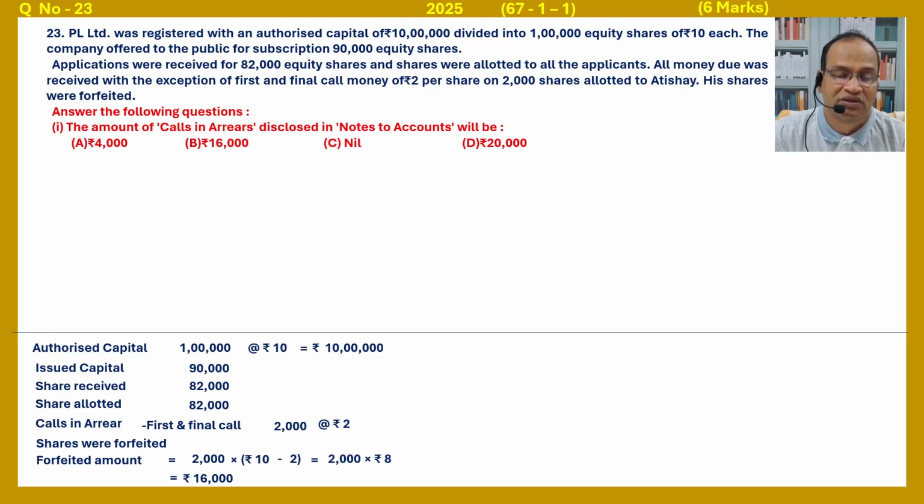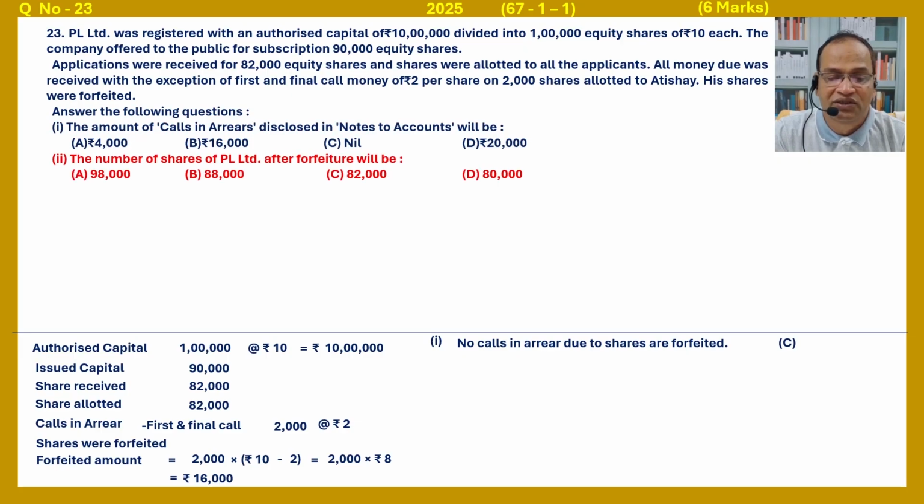Answer the following questions. The amount of call unpaid disclosed in notes to account will be: call unpaid, bit 1. No call unpaid, because the shares were forfeited. Shares were forfeited, so after forfeiture there is no call unpaid. Before forfeiture, call unpaid is available in the balance sheet. Therefore the answer is C. The number of shares of PL Limited after forfeiture will be, that is, number of shares after forfeiture equals 82,000 minus 2,000 equals 80,000.